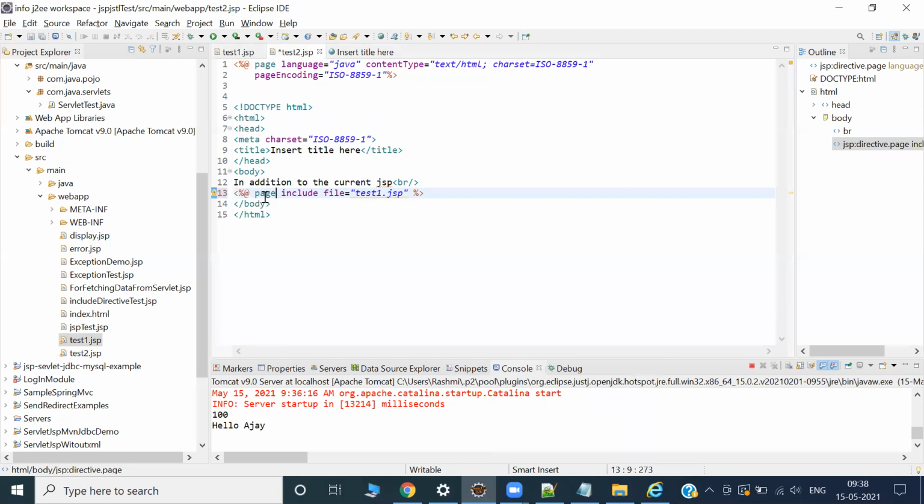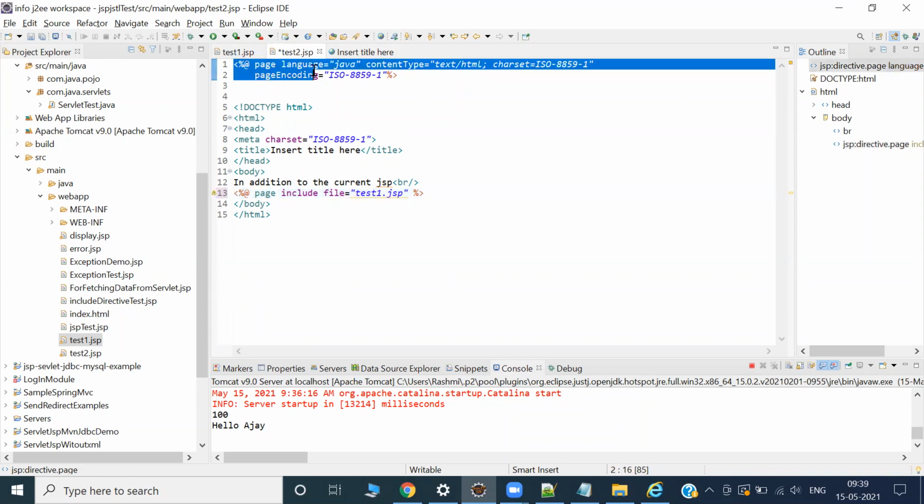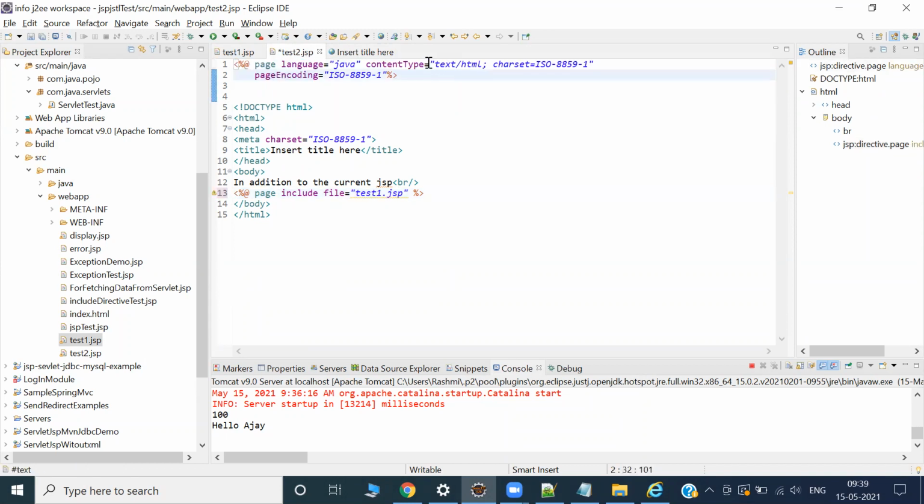Okay, the page directive looks like this. Usually when you create any JSP, the page directive comes by default, because it is the Java language, right? And the content type comes by default. Suppose you want to create the page directive five times again for experiment purposes, you can write it, but it is a good idea to include everything in a single page.